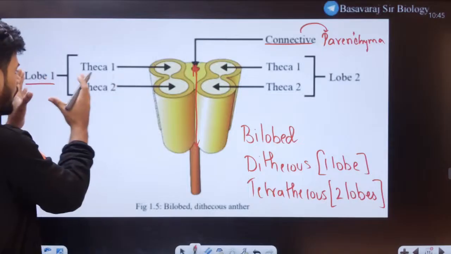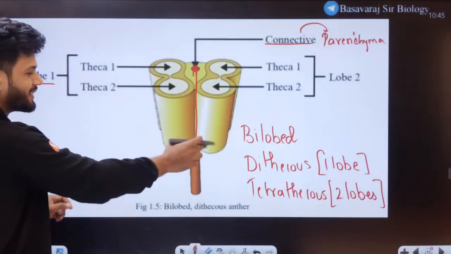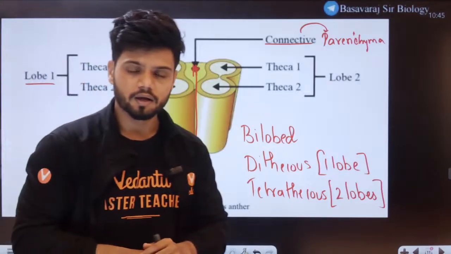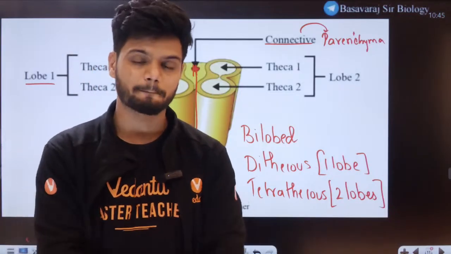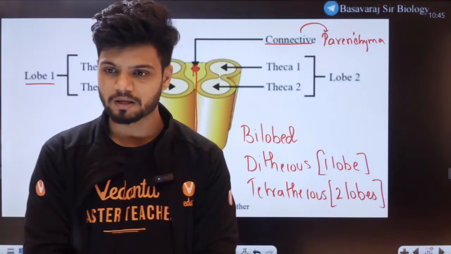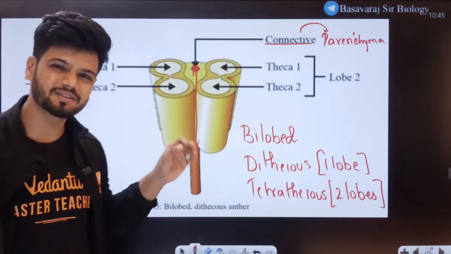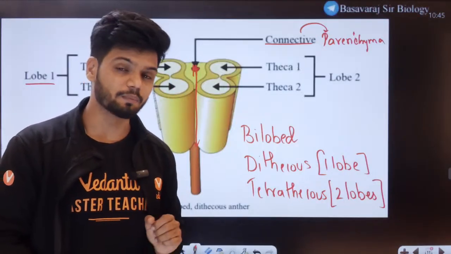Parenchyma. So one lobe, 2 lobe, bilobed. One lobe has 2 theca, dithecous condition. Now students, do you think this theca or the cavity is empty or does it have something? Anyone? This entire theca, do you think it's an empty cavity or is there something present there?